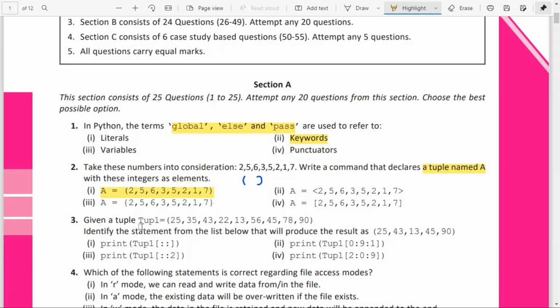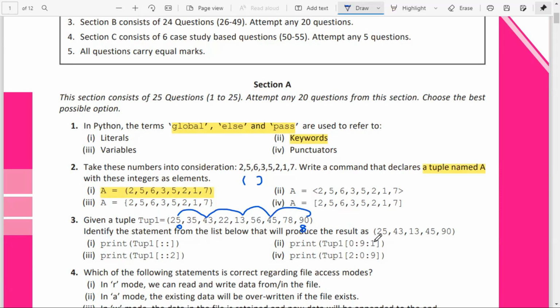Moving to question number 3. Given a tuple, identify the statement from the list below that will produce the result: first 25, then 43, then 13, then 45, then 9, and after that 19. That is, alternate numbers are displayed. Here the index starts from 0, then 1, 2, 3, 4, 5, 6, 7, 8, so the last index is 8. You know that. Here the start and end are given, and the step value is not given, so all the values will be printed.